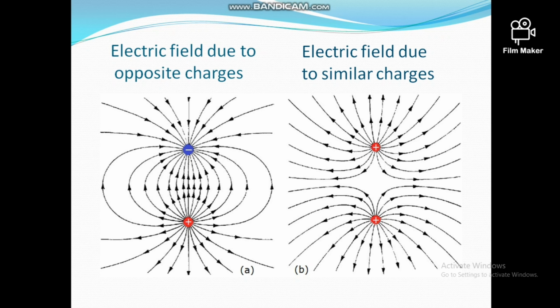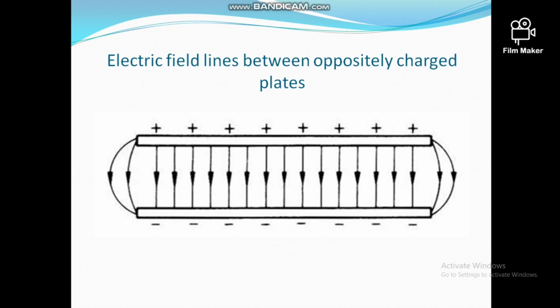Now the last one, the electric field due to two oppositively charged parallel plates of finite length. We have two plates. The first plate is positively charged, and on the second plate negative charge is uniformly distributed, and in this case the field in the middle of these two plates is uniform